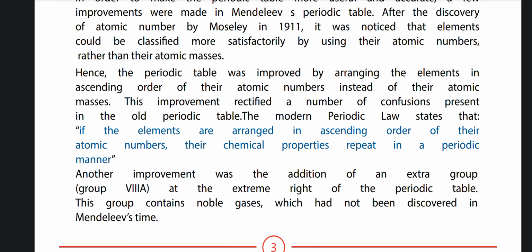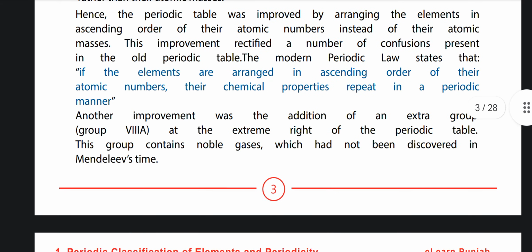Hence, the periodic table was improved by arranging the elements in ascending order of their atomic numbers instead of their atomic masses. This improvement rectified a number of confusions present in the old periodic table. The modern periodic law states that if the elements are arranged in ascending order of their atomic numbers, their chemical properties repeat in a periodic manner.